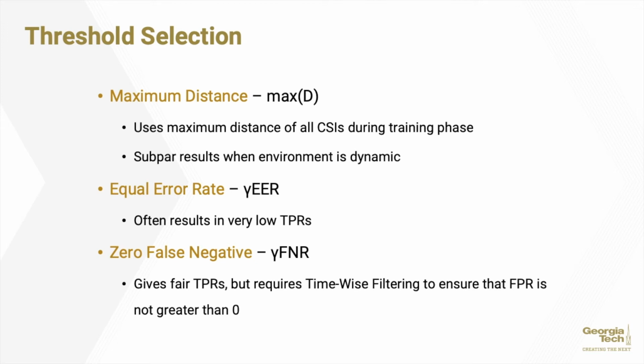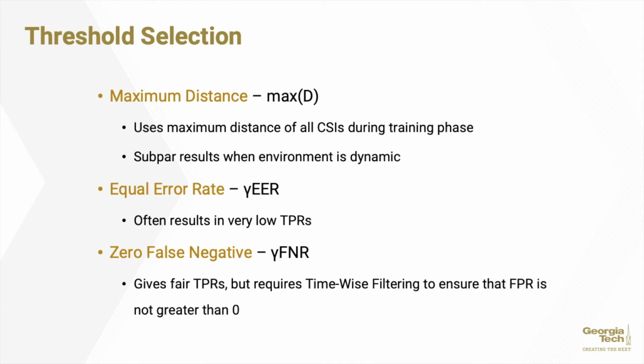The equal error rate, represented by gamma EER, had low false positives. However, it also had very low true positives, meaning it was detecting fewer true events. This meant that the threshold using the equal error rate was set too high.